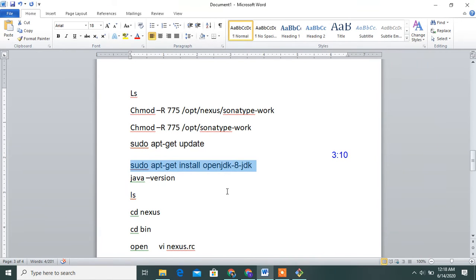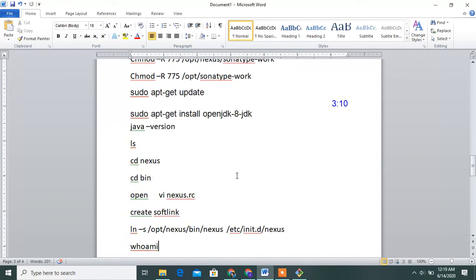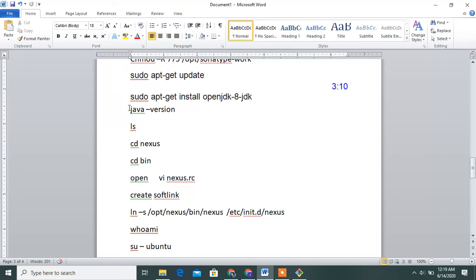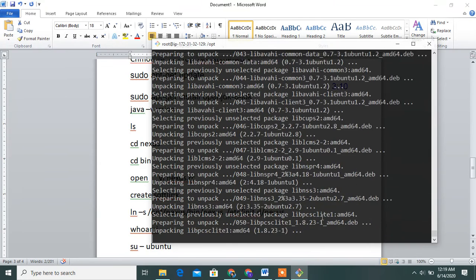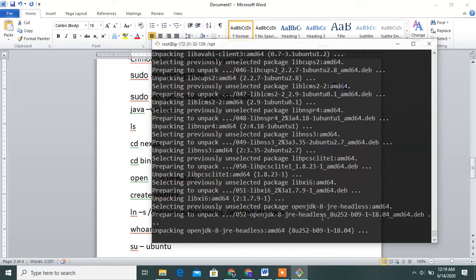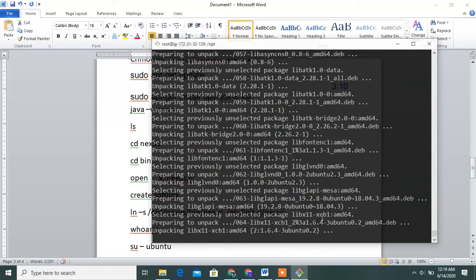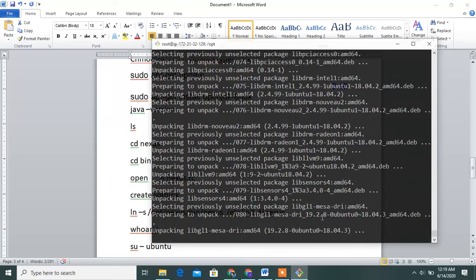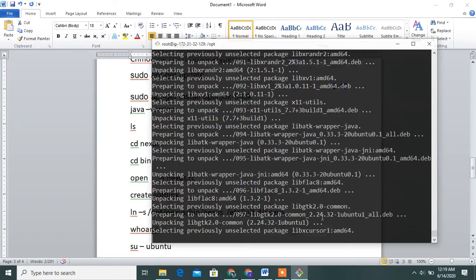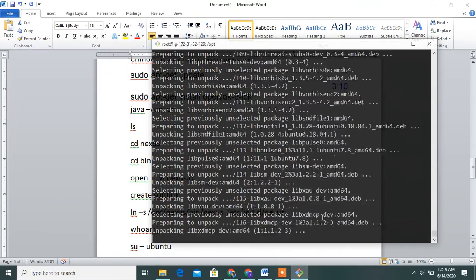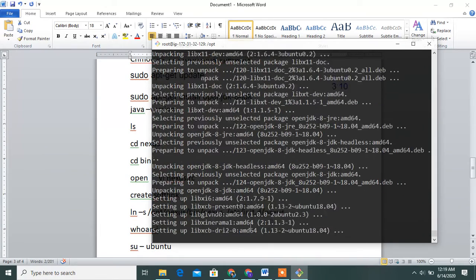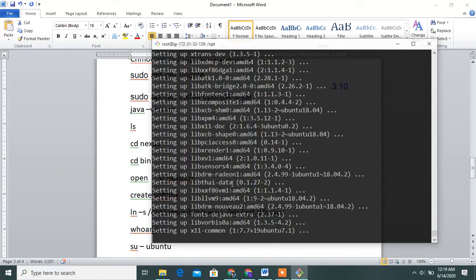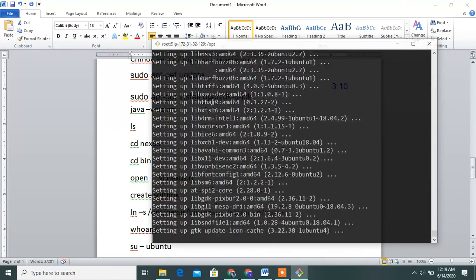Once Java is installed, check whether it is installed or not with java -version. Installing Java 1.8, preparing the OpenJDK packages, then installing the libraries.